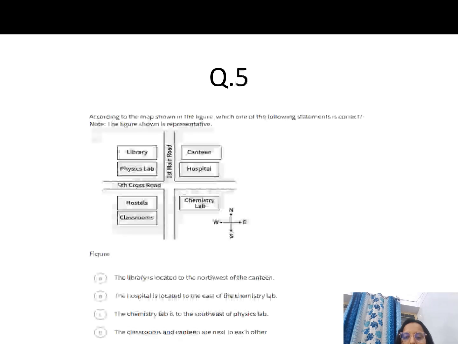So see, you can get the answer here. Now fifth question: according to the map shown in the figure, which one of the following statements is correct? The figure shown is a representation, so the directions are also shown. This is north, west, east, and this is your south.